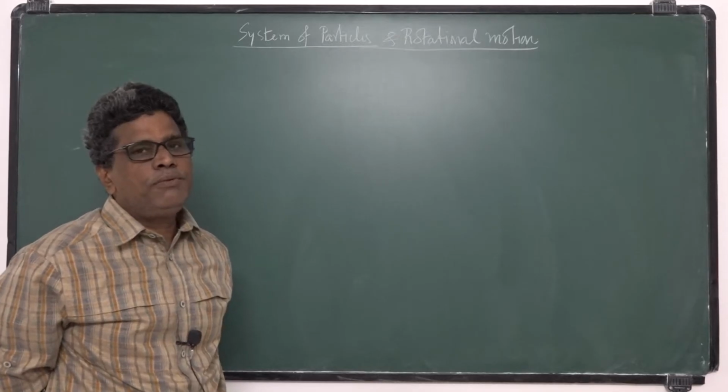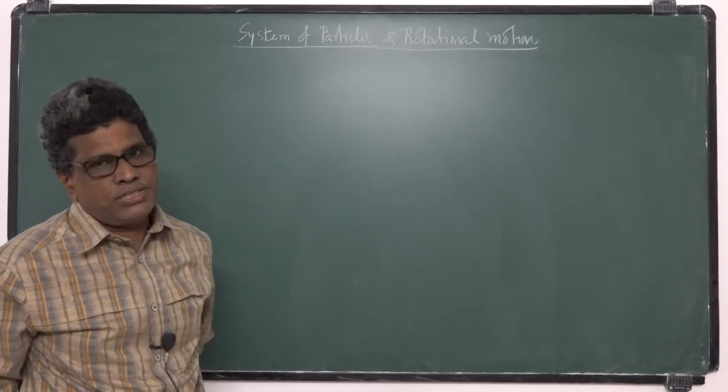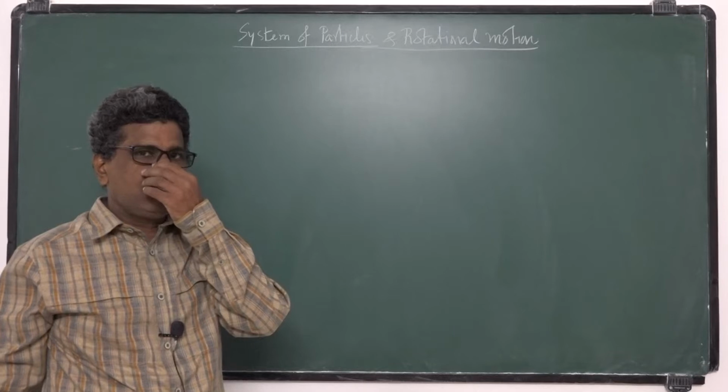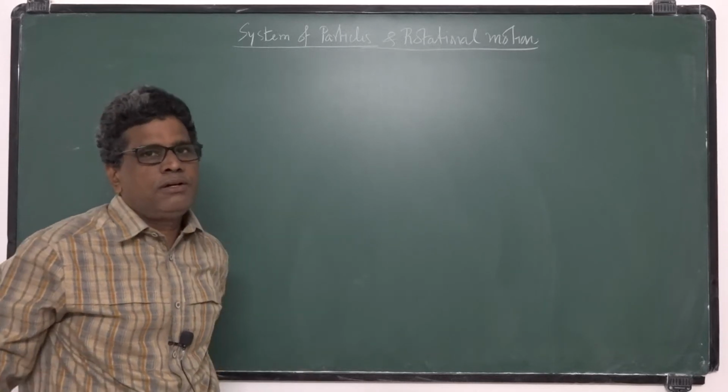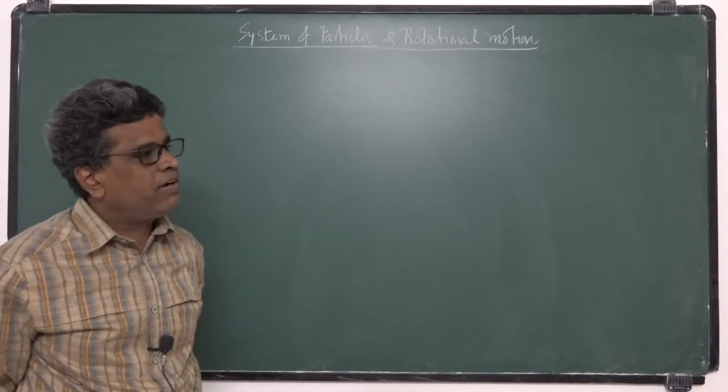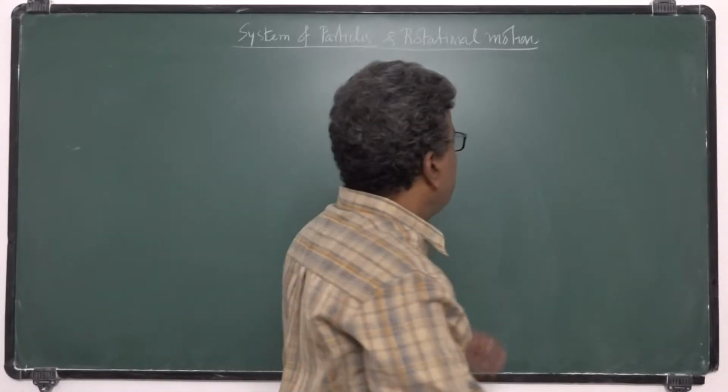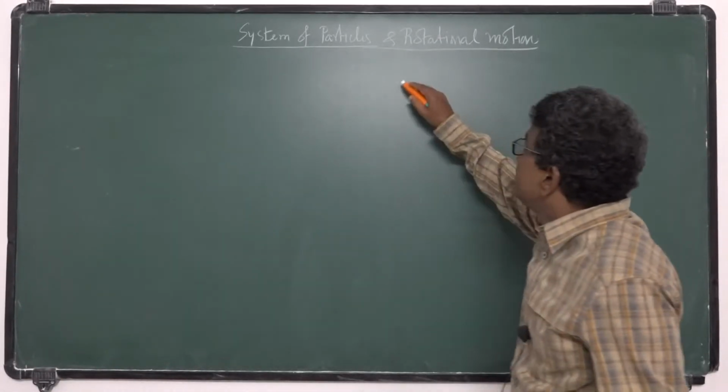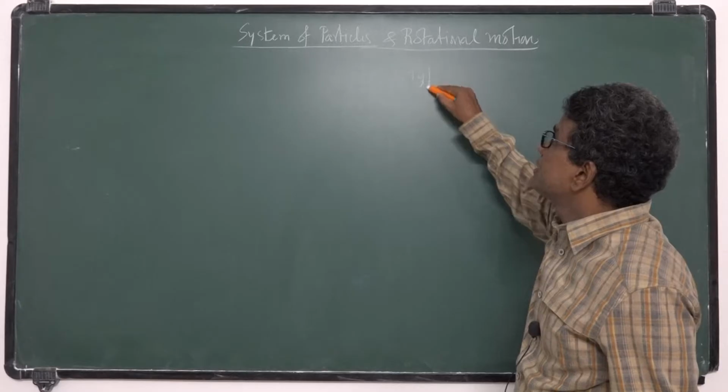A body may have different types of motions. First we studied translatory motion and rotatory motion. These are the types of motions we are going to discuss.